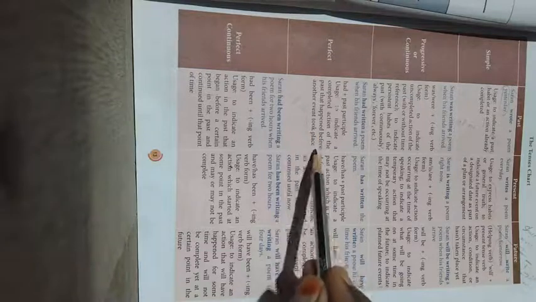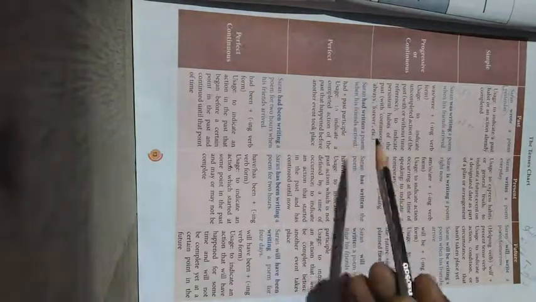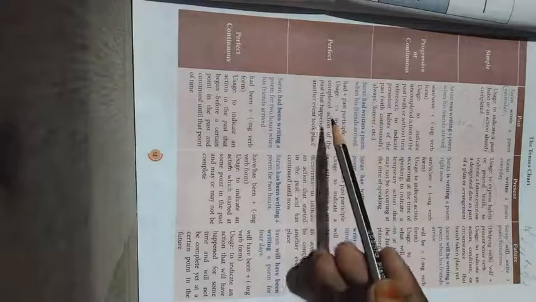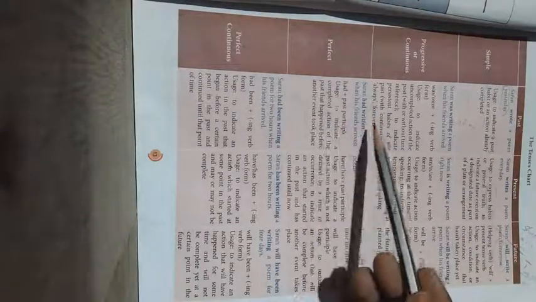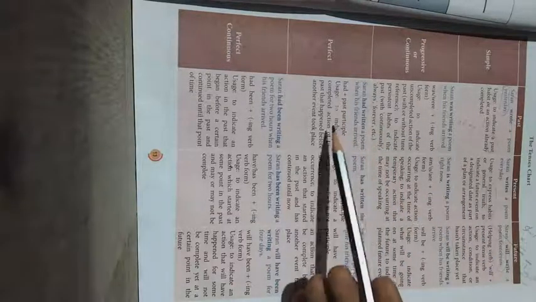Right? And another is that happened before another event. What is another event? His friends arrived. Right? So, two events will take place over here. One is a completed action, and before that another event took place. So, if you come across this kind of things, you have to go for the past perfect tense. Right, my dears? Past perfect tense.